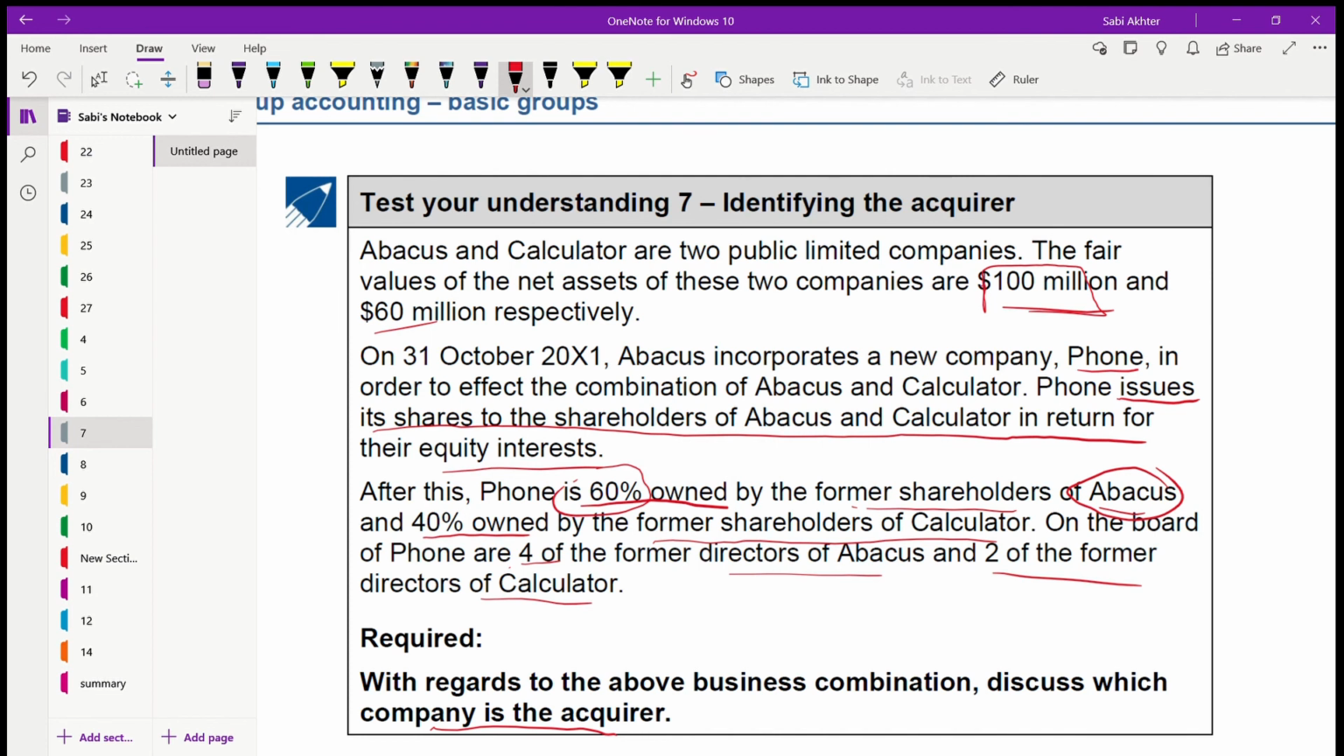So that's it for the first part. See you in the second part where we'll be talking about how to calculate the fair value of net assets of the subsidiary, then the NCI, the goodwill, right? So see you in part 2 of IFRS 3.